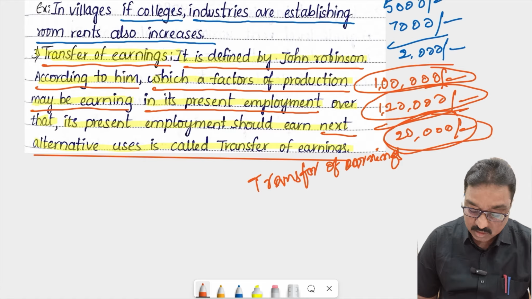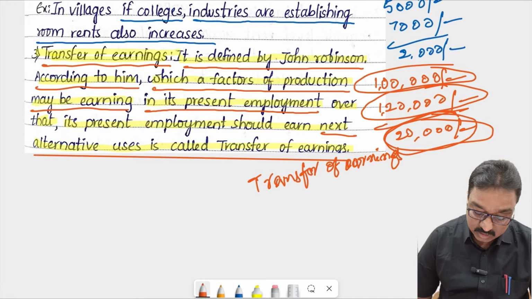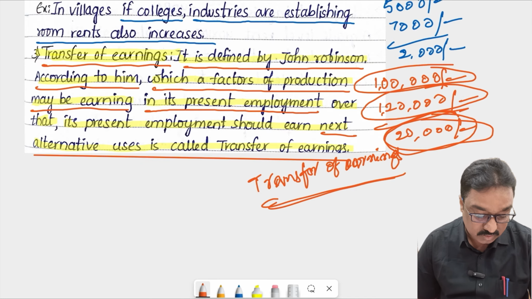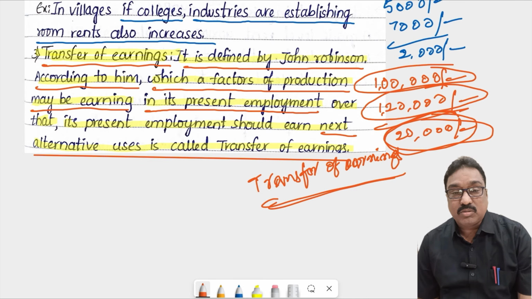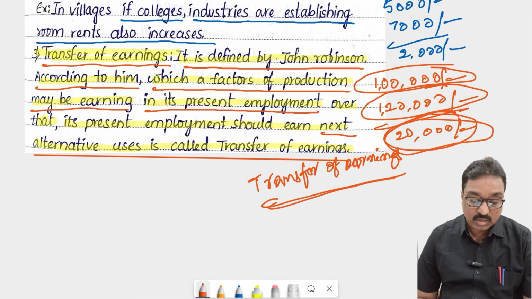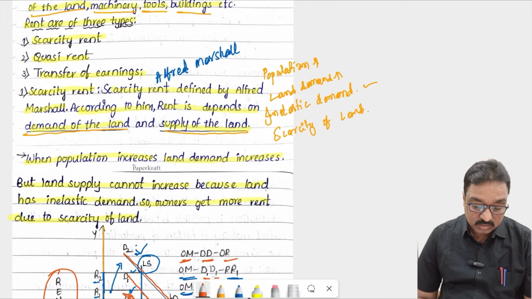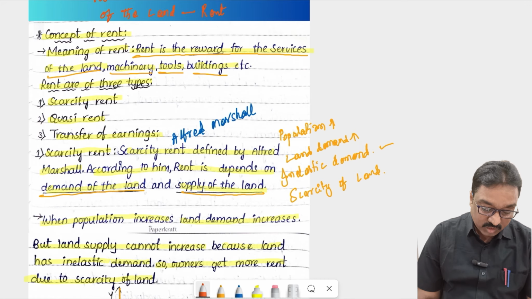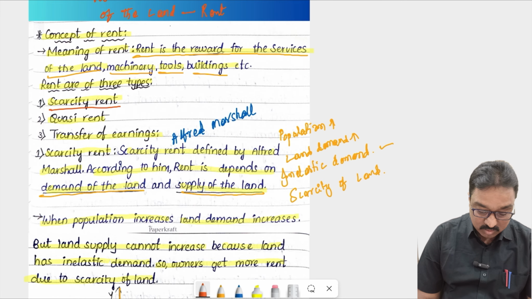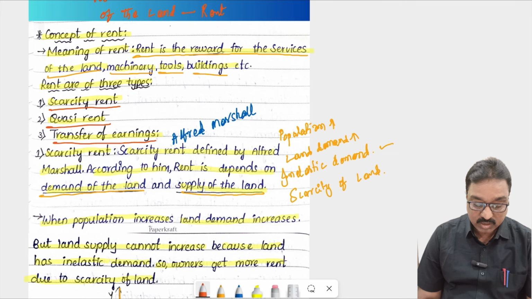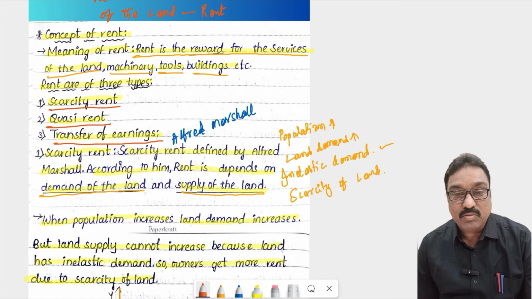How much additional income is there? 20,000 rupees is called transfer of earnings. So these are the concepts of rent. Generally, there are three concepts: scarcity rent, quasi rent, and transfer of earnings. Rent is the reward for the services of land, machinery, tools, and buildings. That is called rent.